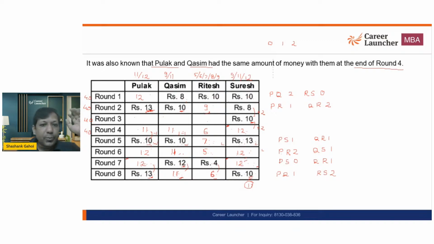Ritesh can lose 2 rupees. And Pulak also can lose 2 rupees. And Pulak is definitely going to lose over here. I know this person is definitely losing. This person is also definitely losing because now 9 to 6, definitely there is a decrement. So this is winning. This is losing. This is also losing. So this person will be winning. So this person has to be at 11 over here.